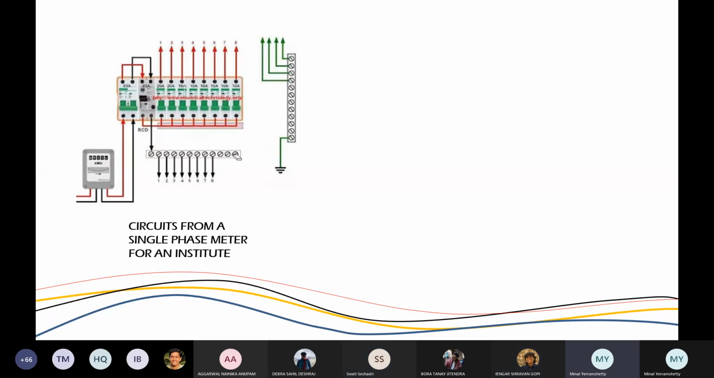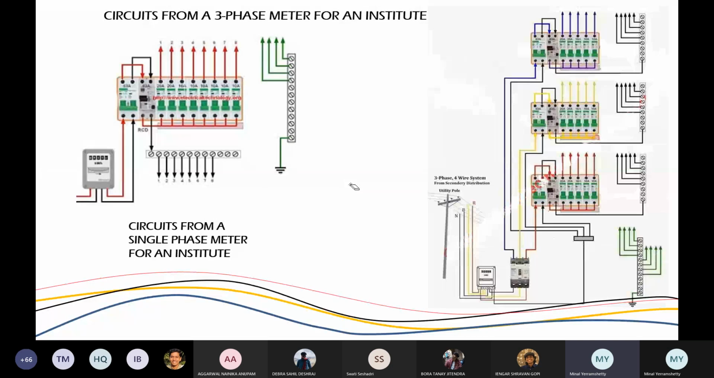Okay, so at least the distribution part is over. Now this is how a distribution from a three-phase meter for an institute works.